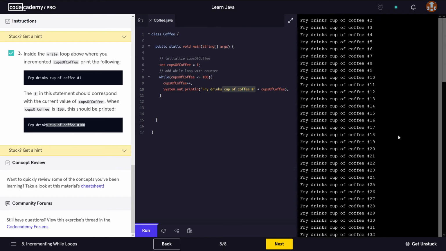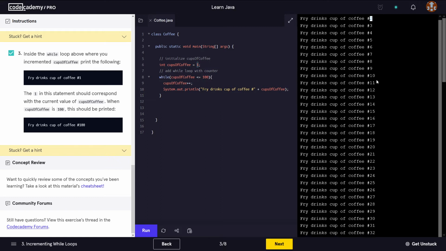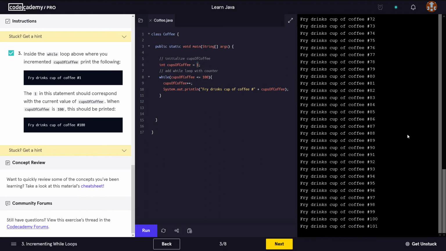Okay, so if we go to the very beginning, it says it starts at 2, okay, because the cups of coffee already started at 1. So starts at 2 and goes 3, 4, all the way to 101, okay, because it started at 1.